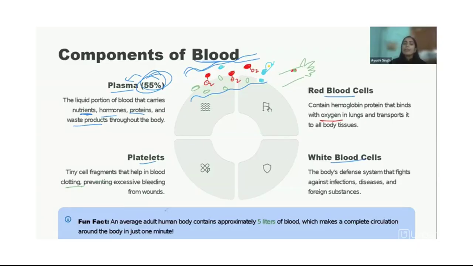On average, an adult human has approximately 5 liters of blood, and you can quickly make more blood. That's why you donate blood. You can donate blood once you are above the age limit. Okay, right. Now let's discuss one more thing, that is plants.